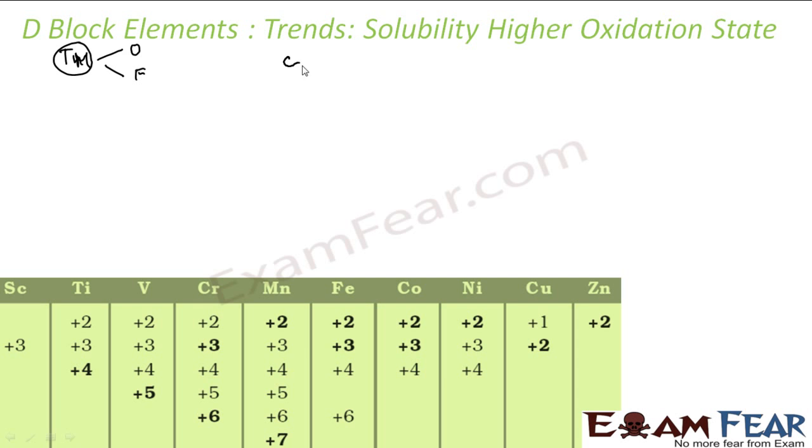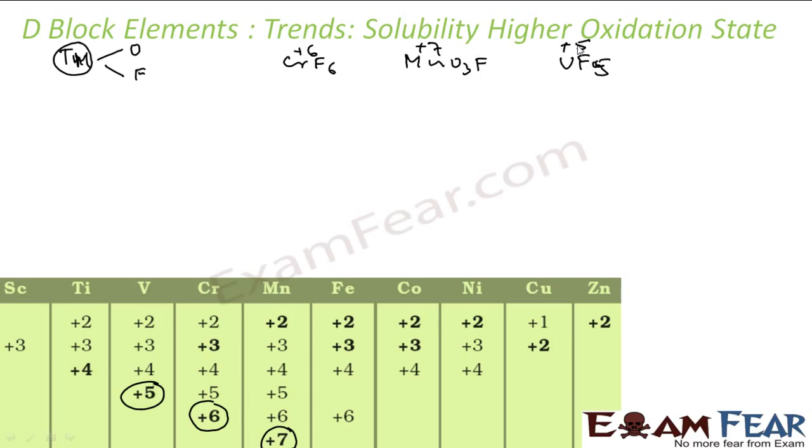For example, CrF6. Here chromium has +6 oxidation state. If you talk about the +6 oxidation state of chromium, it happens with fluorine. Let's talk about the manganese +7 oxidation state. This happens in MnO3F, which has +7 oxidation state. For vanadium, the +5 oxidation state occurs with VF5, again with fluorine.